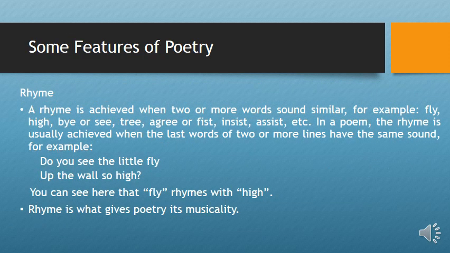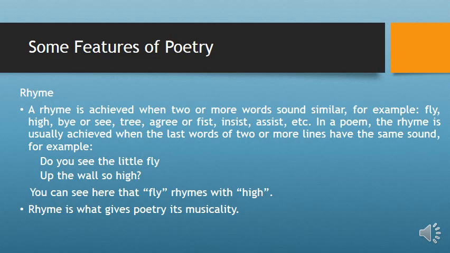Some features of poetry. Poetry has some features. Number one is rhyme. A rhyme is achieved when two or more words sound similar. That is, a situation whereby two words in a poem have a similar sound is what is called rhyme. For example, fly, high; you can see the sound is the same.